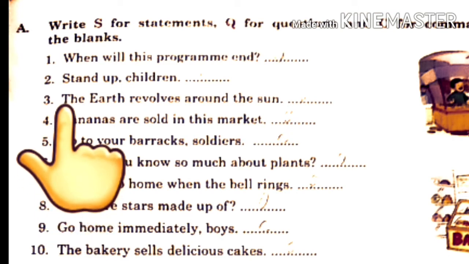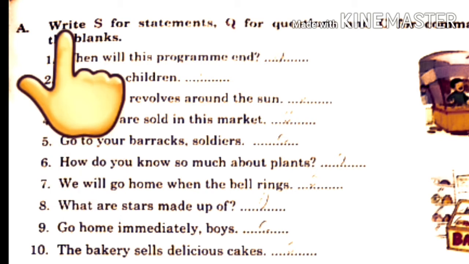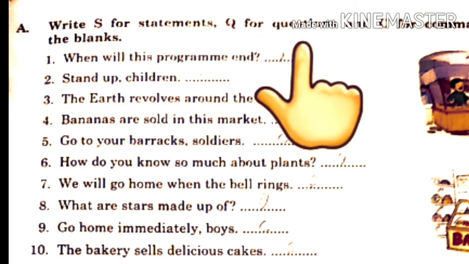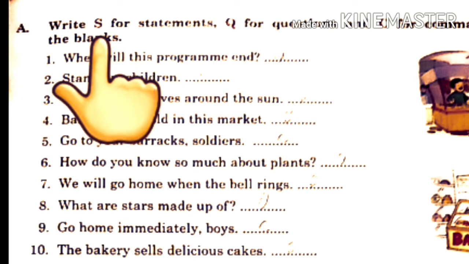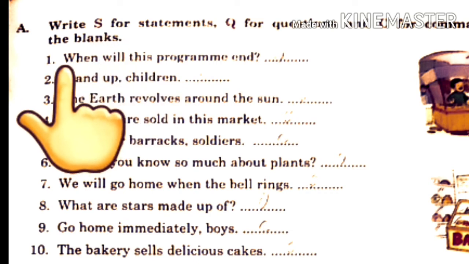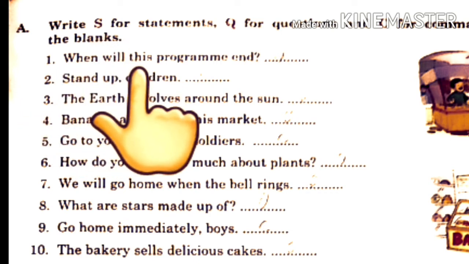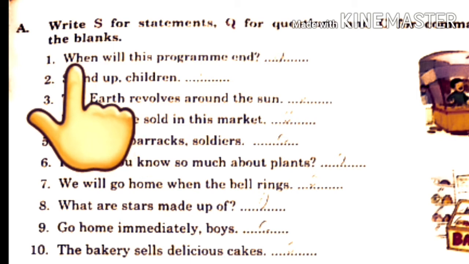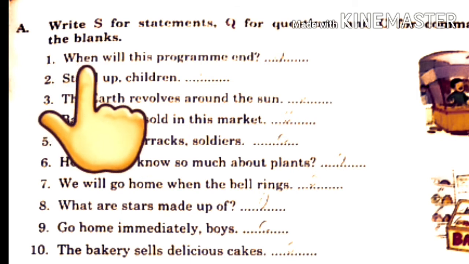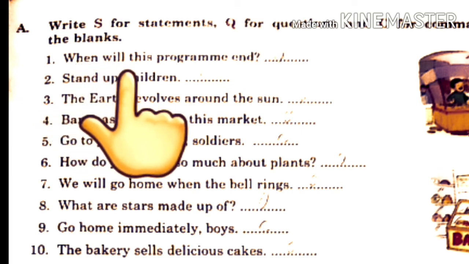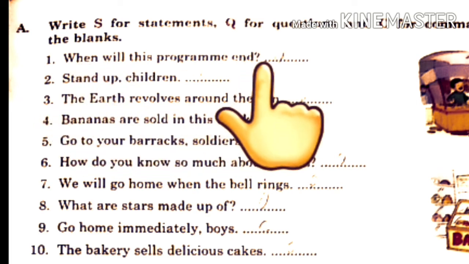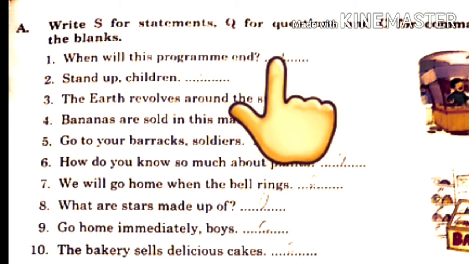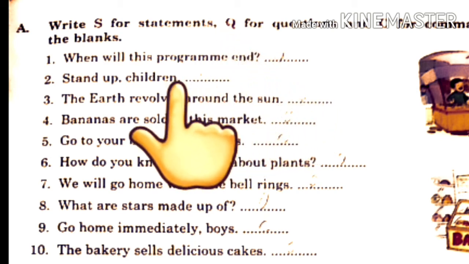Now let's practice. First, exercise A. Write S for statements, Q for questions and C for commands in the blanks. See the first one. When will this program end? So you can see this is an interrogative sentence as it is starting with the question word when and there is a question mark in the end. So this is a question. So write Q. Q for question.